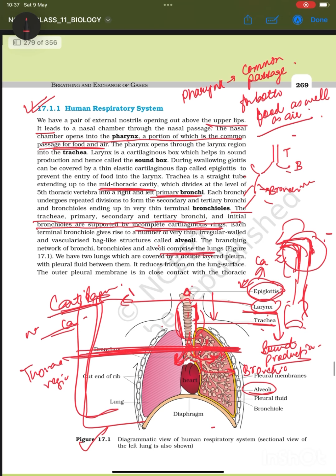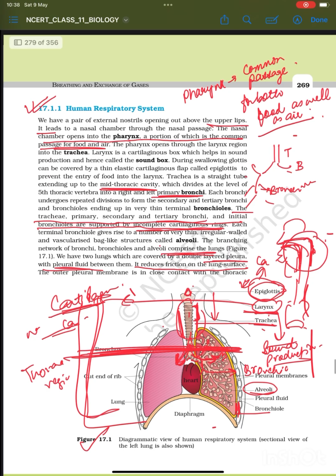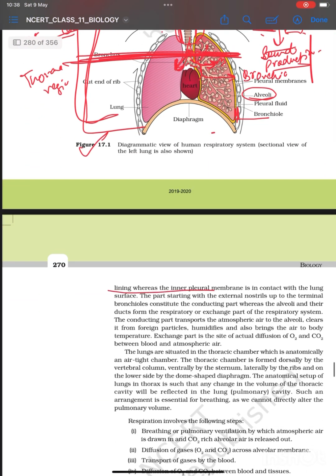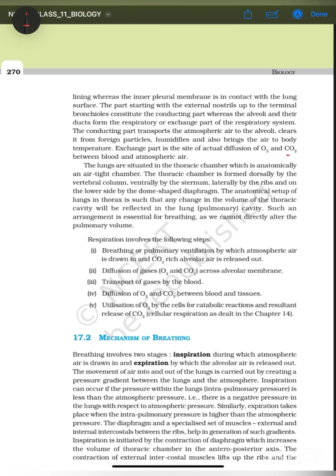We can see that the lung is covered by a double-layered pleura and pleural fluid. Why is there a presence of fluid in between the lung and the pleural layer? To reduce friction. It reduces friction on the lung surface. The outer pleural membrane is in contact with the thoracic lining, whereas the inner pleural membrane is in contact with the lung. So we saw the pleural membrane and the pleural fluid.